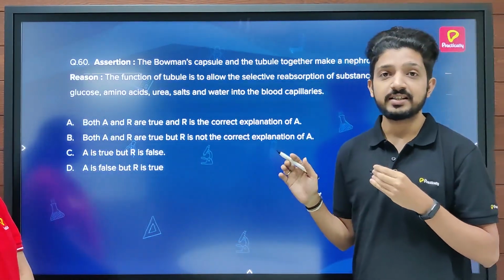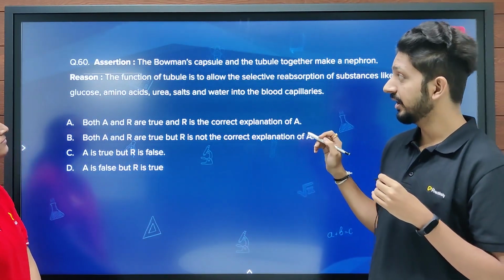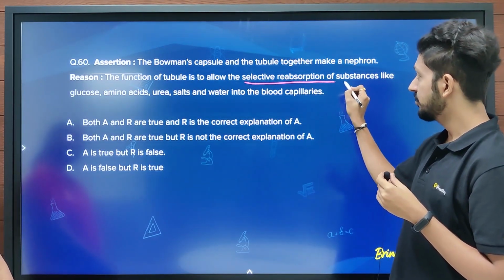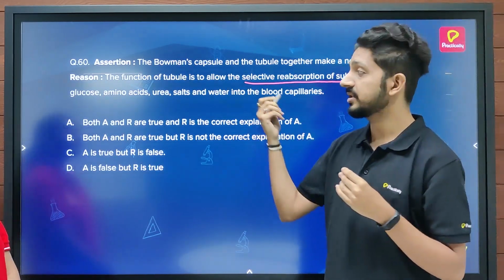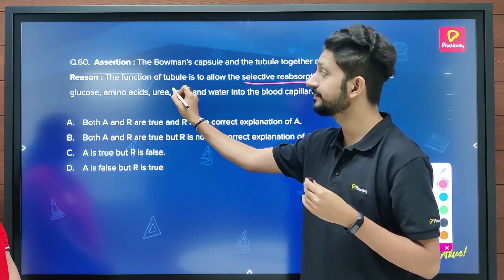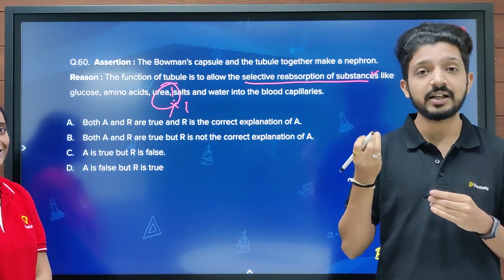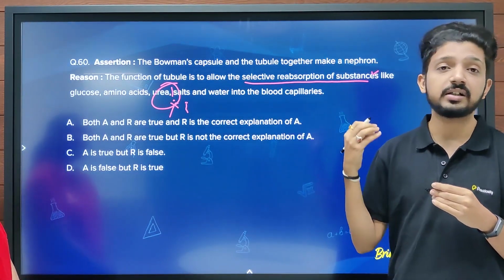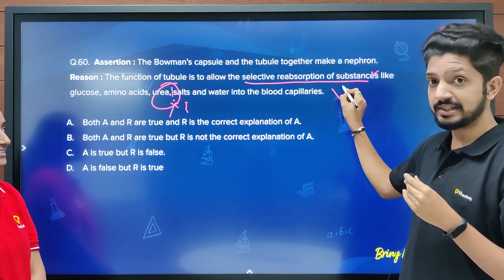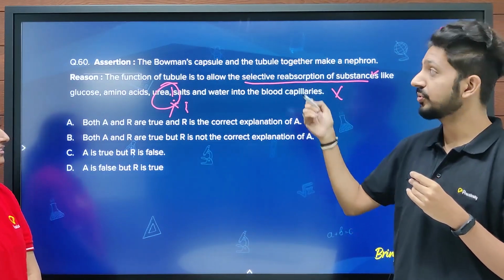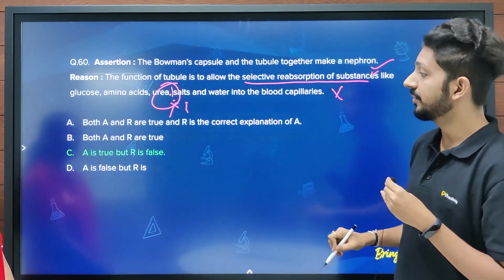Well, again, here the answer would have been A if there was one word missing in the reason. Please read the reason carefully. The function of the tubule is to allow selective reabsorption of substances. It is true, it absorbs the substances which are required by the body. But what are those substances? Glucose, amino acids, urea. Error. Urea is a substance which is not reabsorbed. In fact, the entire purpose of filtration in the nephron is to remove urea. So just because the word urea is present here, it makes the reason incorrect. Whereas the assertion is true that Bowman's capsule and tubule together make the nephron. So the correct answer will be C.